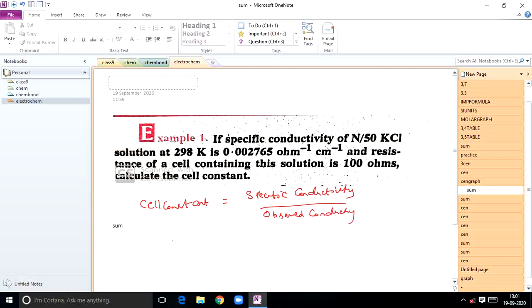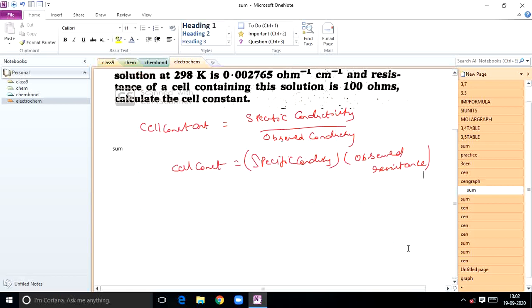So here you can write cell constant as specific conductivity into observed resistance, since resistance is inversely related to conductance, right? In place of observed conductance, you can write 1 by observed resistance. So specific conductance is given as 0.002765 ohm inverse centimeter inverse. Observed resistance is given as 100 ohm. So do this one, you will get the answer in centimeter inverse.